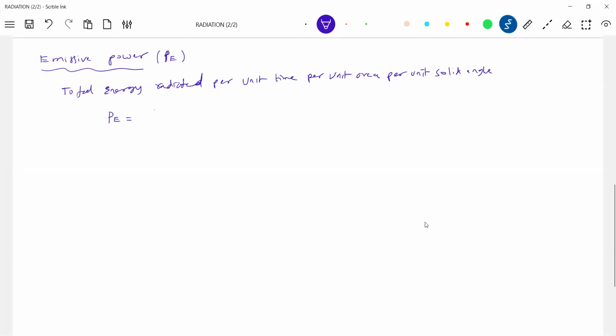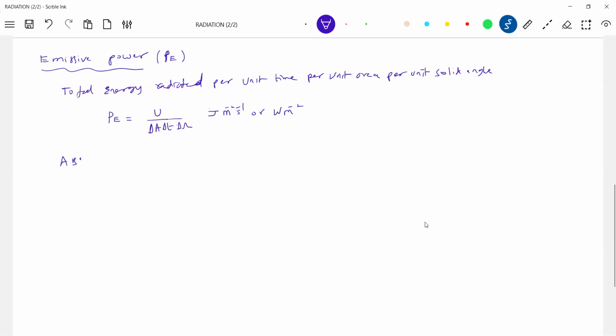The total energy you can write as U, per delta A, delta T, per unit solid angle, delta omega. You can write the unit as joule per meter square per second, or watt per meter square. Like this, we define emissive power.